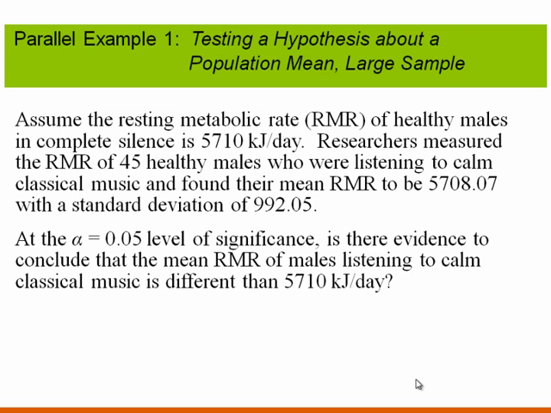Next, we need to verify that we have our independence requirement satisfied. We have 45 healthy males. How many healthy males do you think exist out there on the planet? Millions, right? Millions of healthy males exist. So our 45 is certainly a small sample size relative to the size of the population, and therefore we have our independence requirement satisfied. So all of the model requirements are satisfied, so we can go ahead and proceed with our hypothesis test.